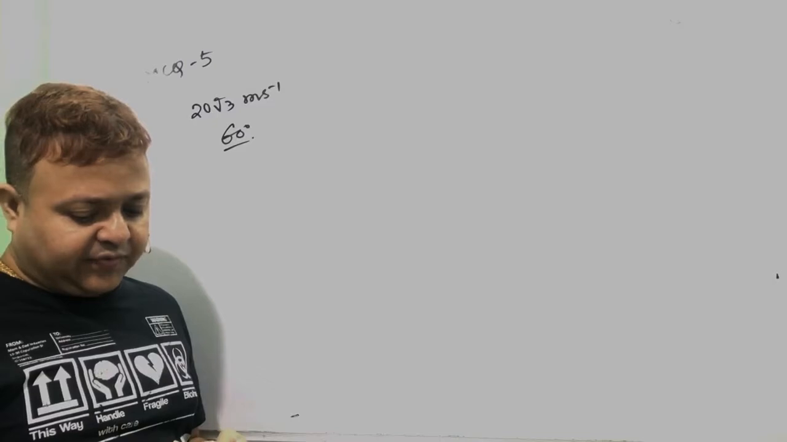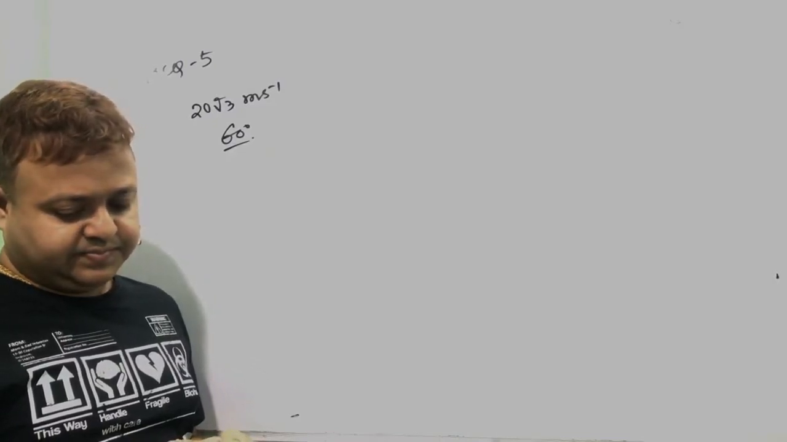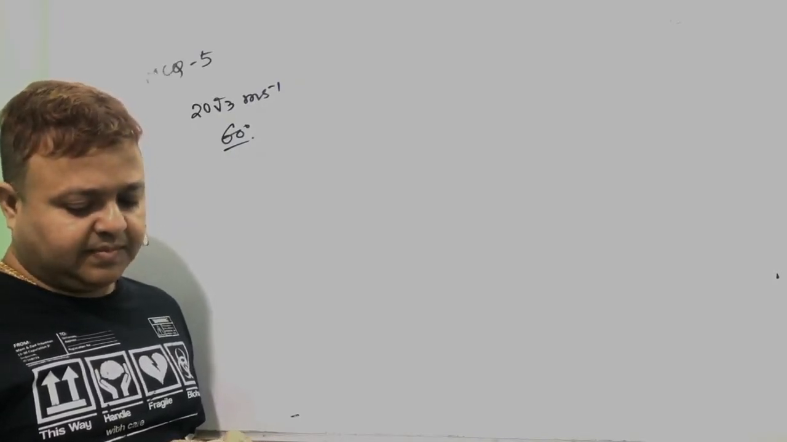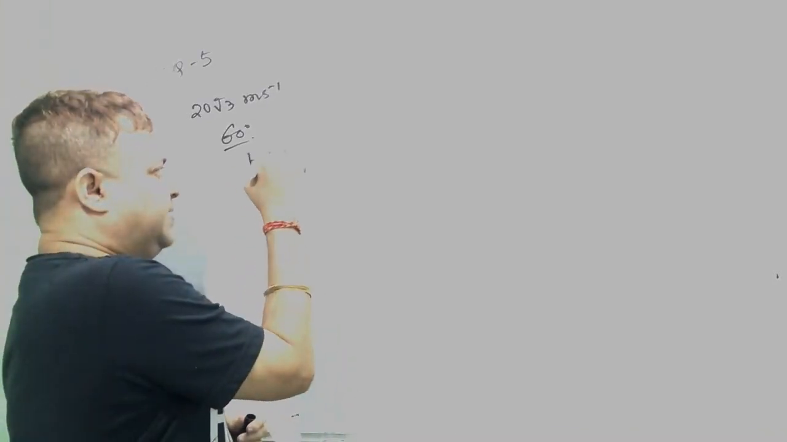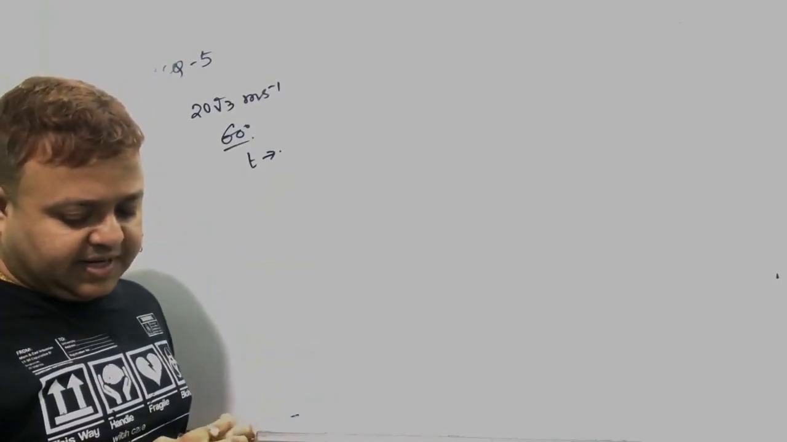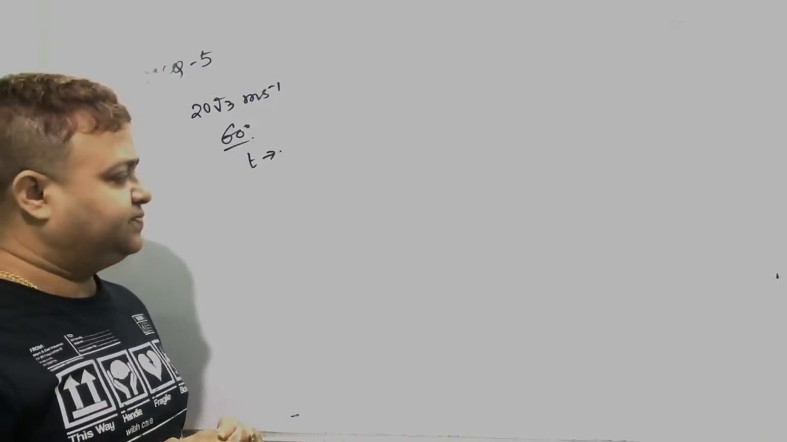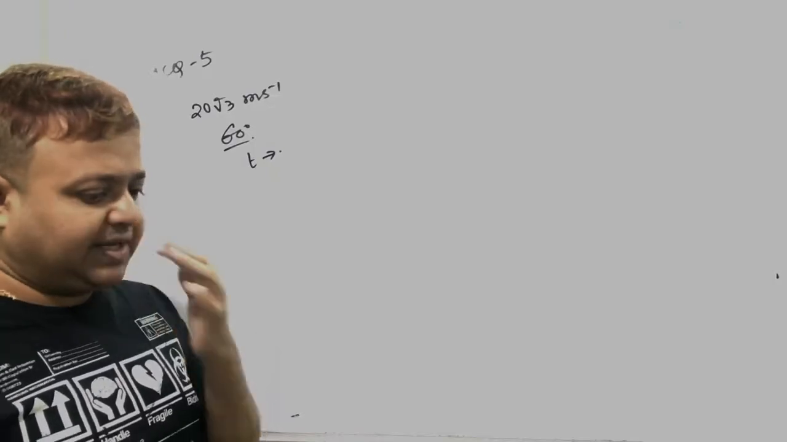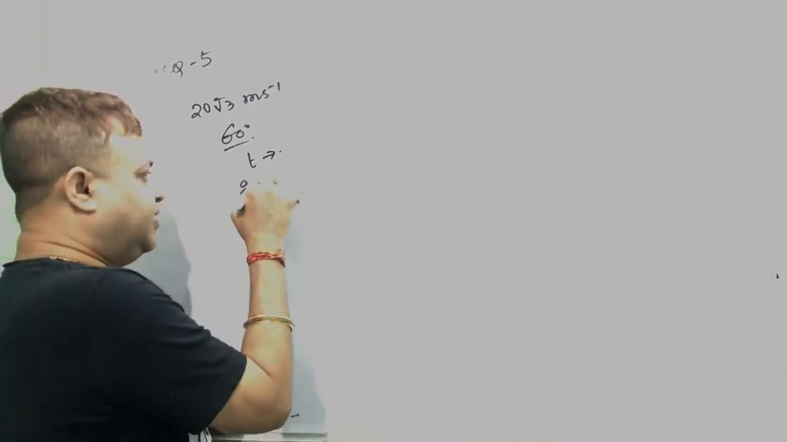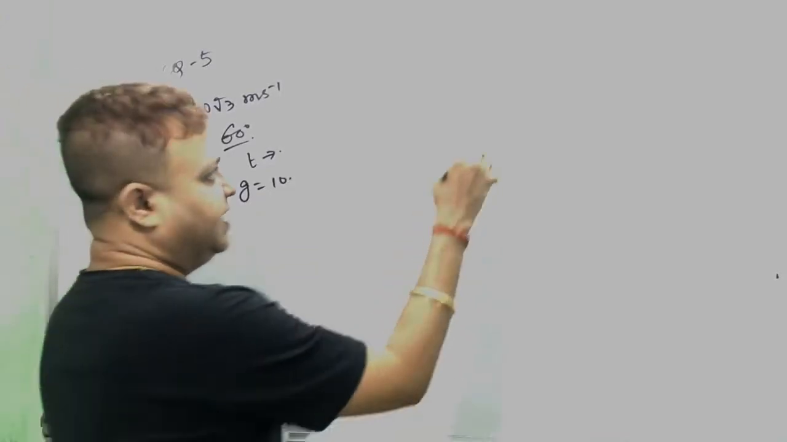The ball will be at a height of 40 meter from the ground after a time t, which is equal to, take g equal to 10, option A root 2 second, B root 3 second, C 2 second, and D 3 second.